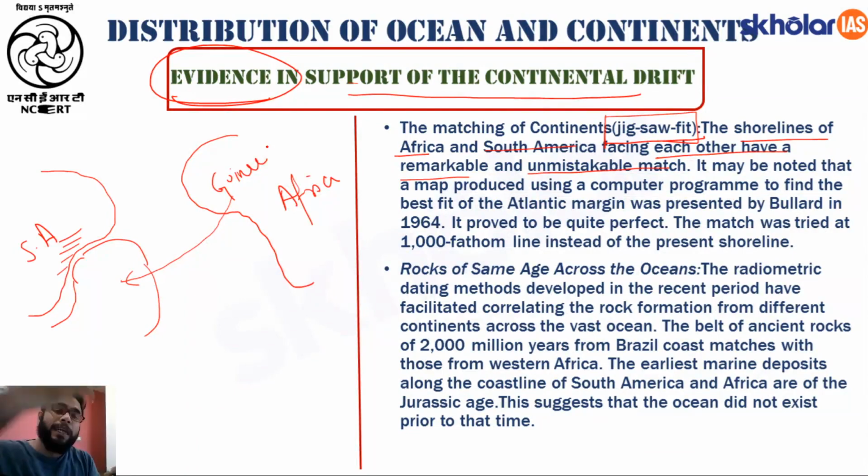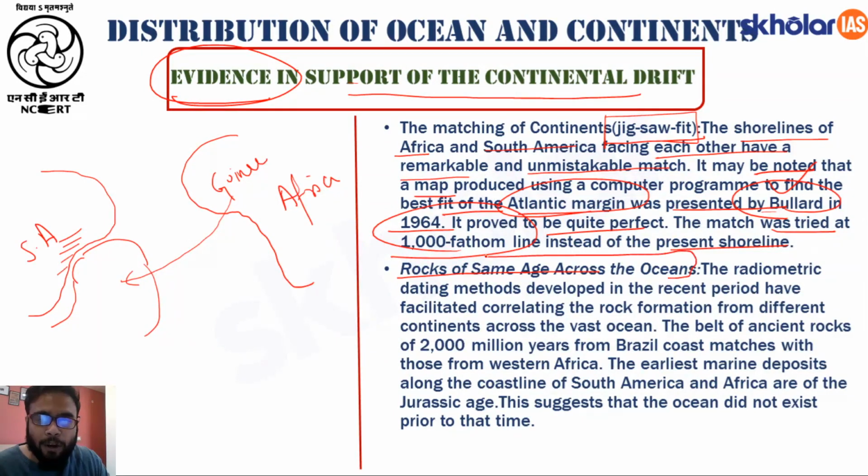This gives us evidence that during the earlier times, South America and Africa were once part of the same continent, but it got drifted and broken down into different continents. Understood? So this is called the jigsaw fit evidence. It may be noted that the map produced using a computer program to find the best fit of the Atlantic margin was presented by Bullard in 1964. So this jigsaw fit evidence was supported by Bullard. It proved to be quite perfect, and the match was tried at around the 1000 fathom line instead of the present shoreline. Then the next evidence is rocks of the same age across the ocean.